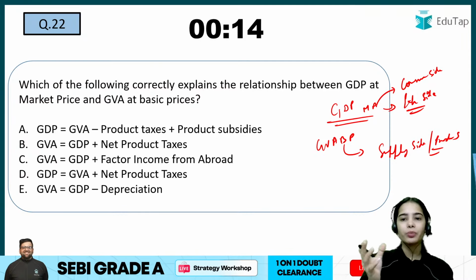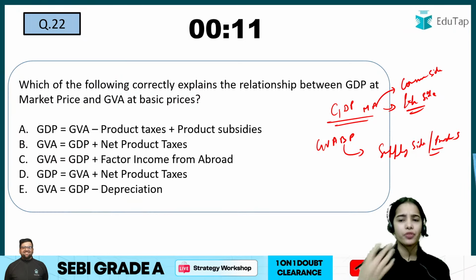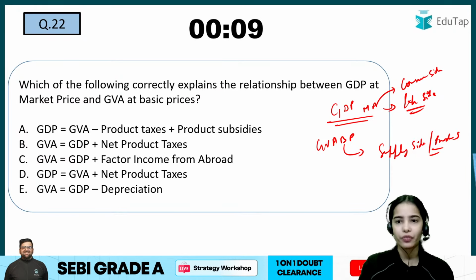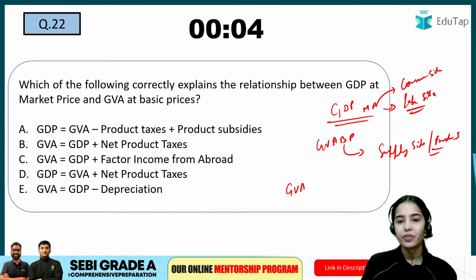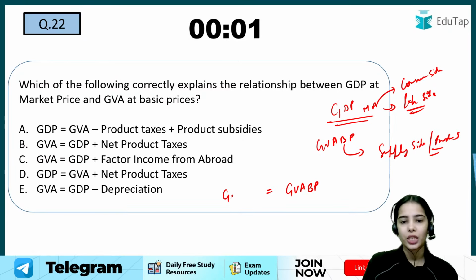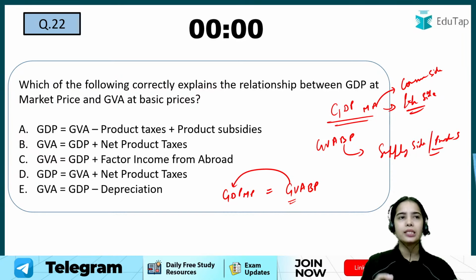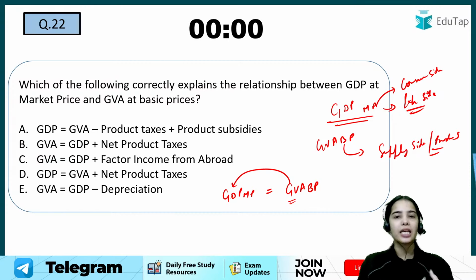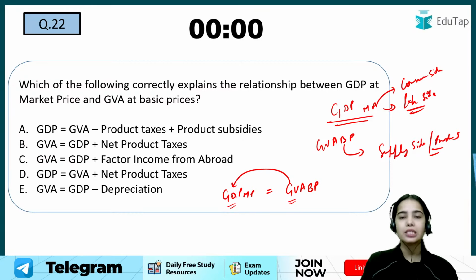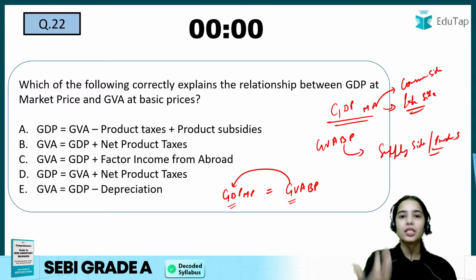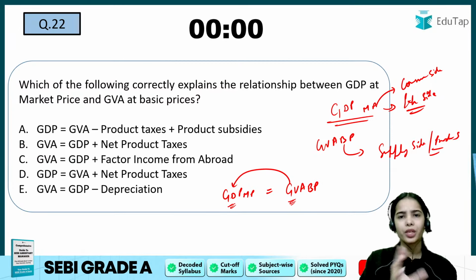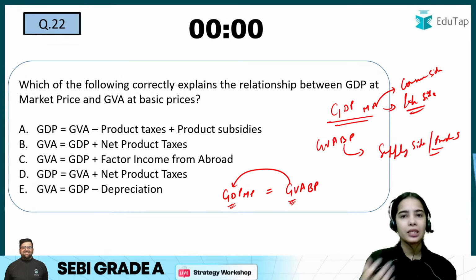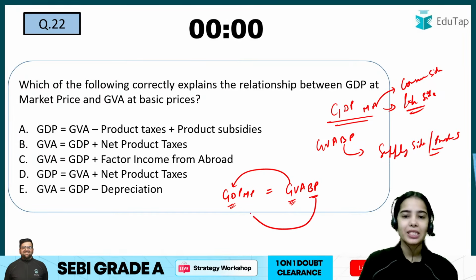So how will the conversion between GDP at MP and GVA at basic price happen? Basically, GVA and GDP mean the same: GVA sees the value addition, the producer side, while GDP sees the expenditure, the consumer side, but they can be used interchangeably. Now we have to convert the basic price into market price.